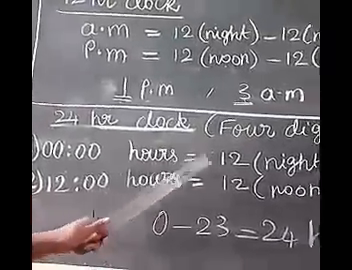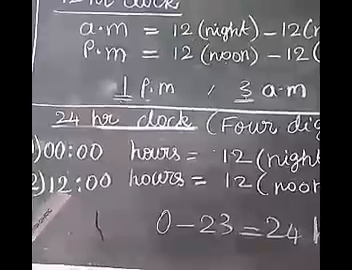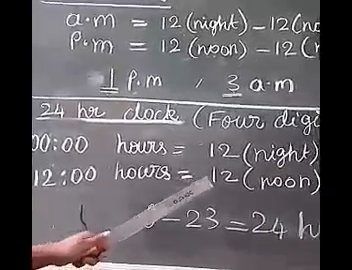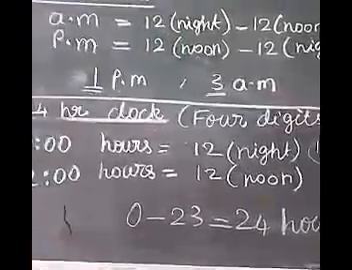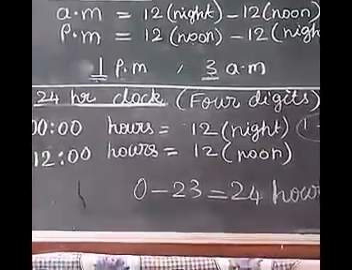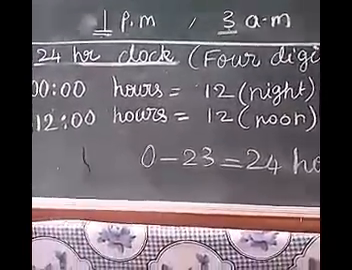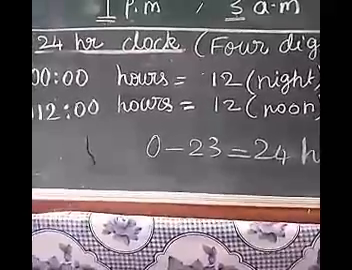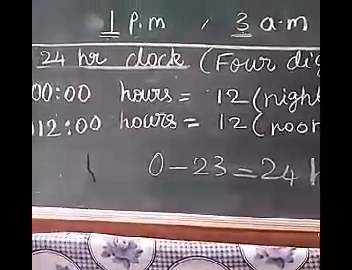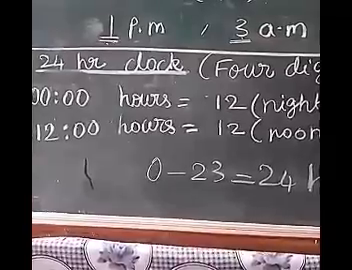00.00 hours means 12 at night. 12.00 hours means 12 at noon. The time of arrival or departure of trains, aeroplanes, etc. is given by 24-hour clock.